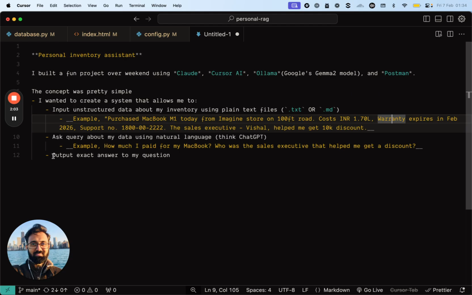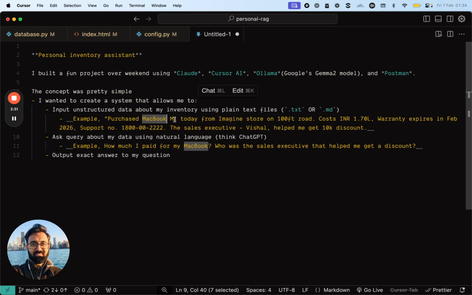Now, the requirement here was that I wanted to limit LLMs to use the data that I am giving as an input, and I never wanted generic information about something. So in this particular example, I do not want a generic example of MacBook or Apple company or M1 processor. I want specific information about the MacBook that I purchased and that I've added notes about, right?